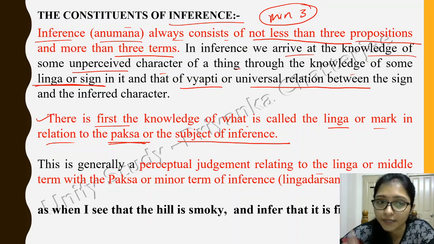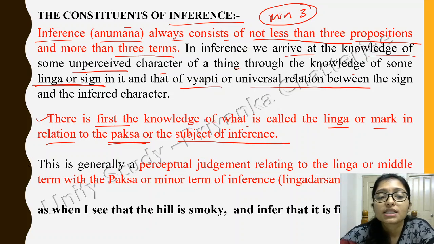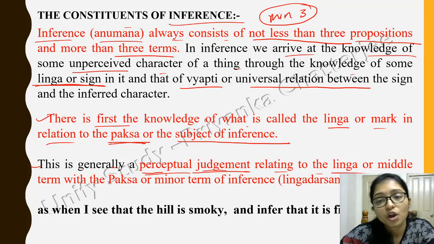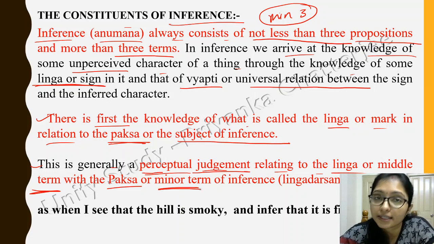That is the paksha. Okay, so this is generally the perceptual judgment. You are doing the judgment and relating with the linga, or middle term. Always remember that linga is the middle term, and paksha is the minor term.